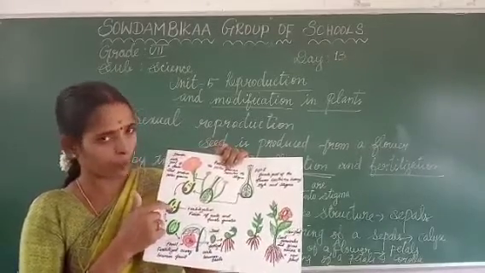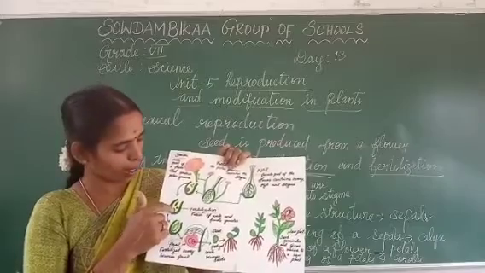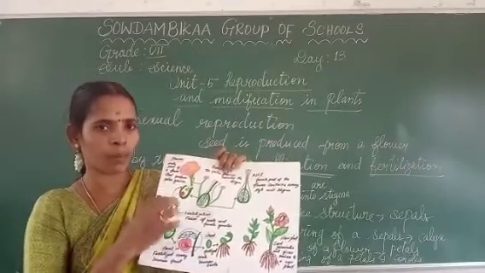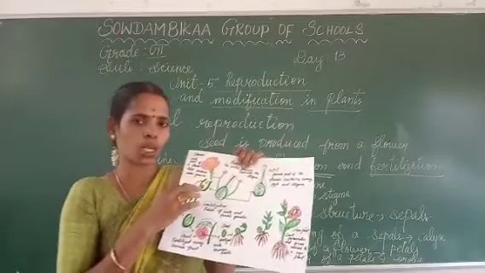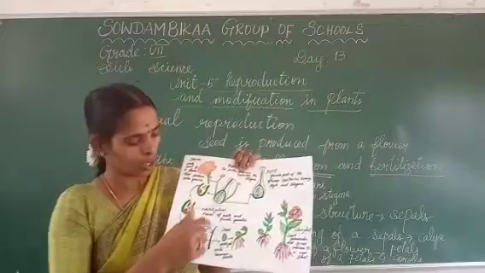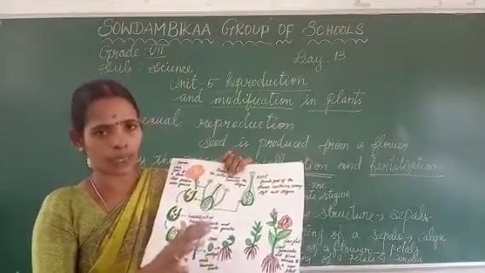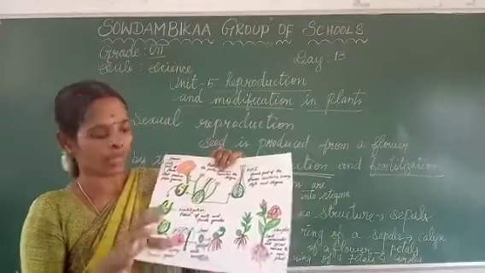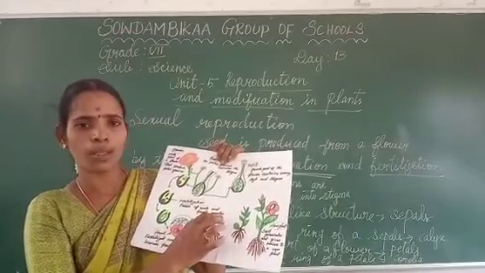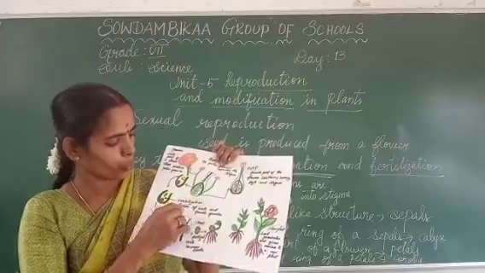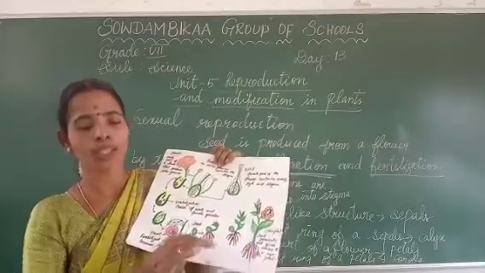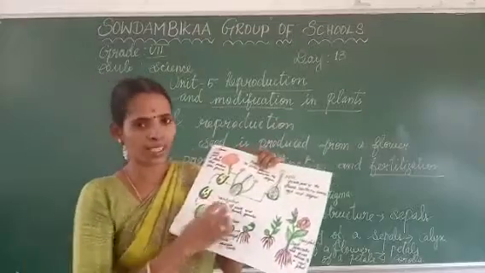The pink colored part is the female gamete. That is the male gamete. The fusion of male and female gametes is fertilization. Fusion of male and female gametes to form a zygote. The process is called fertilization.